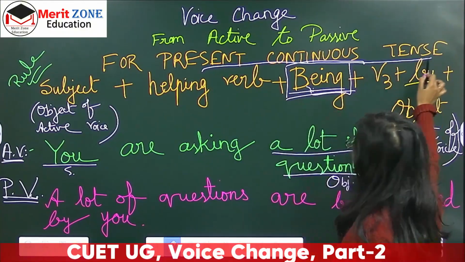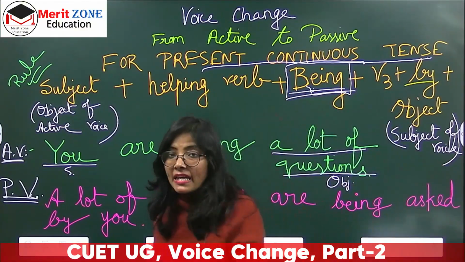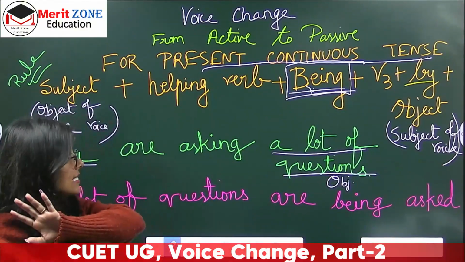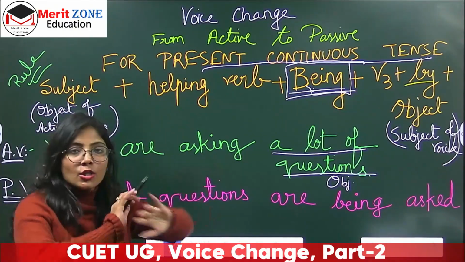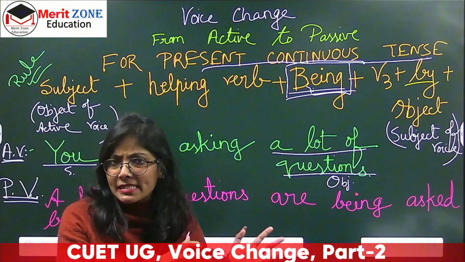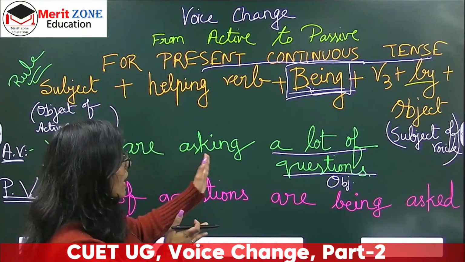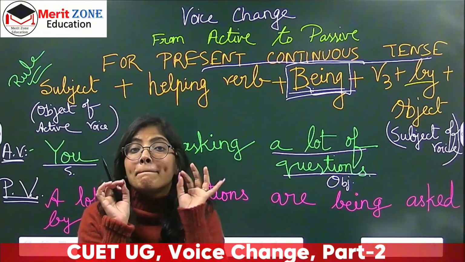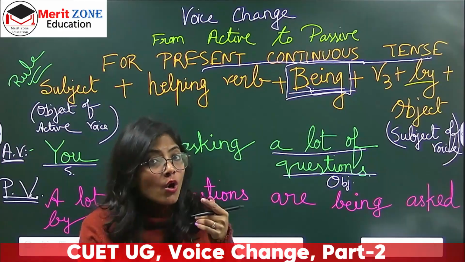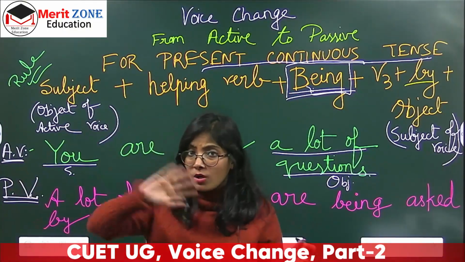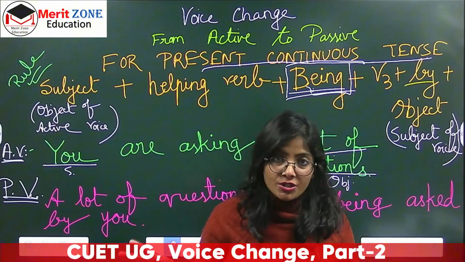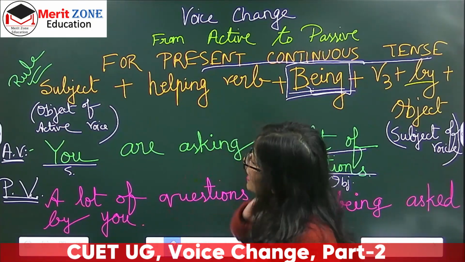As you can see, it's written here. Okay. Being is used only for present continuous tense and no other tense. Okay. Now otherwise the rule is just the same like simple present tense, but only here you have to bring being, B-E-I-N-G. Don't confuse it with been, that is B-E-E-N, because that is a different word altogether and this is a different word altogether. Fine. So that's how we change it.